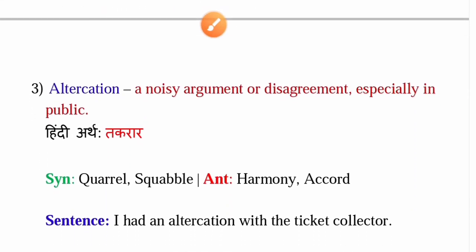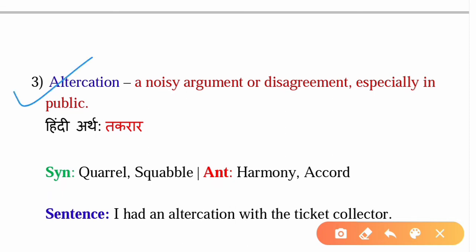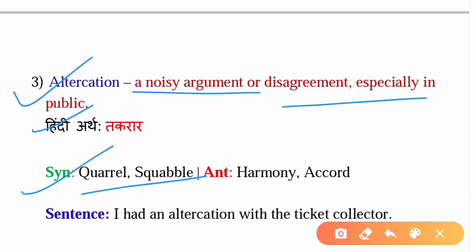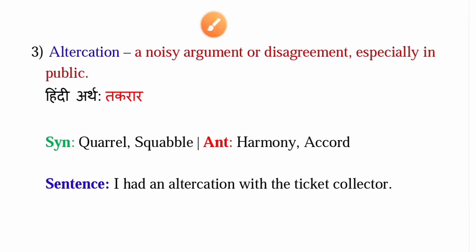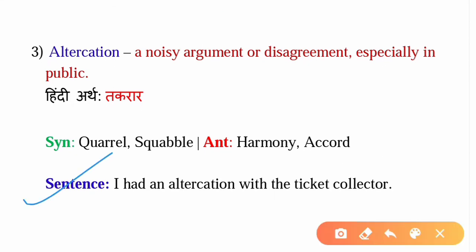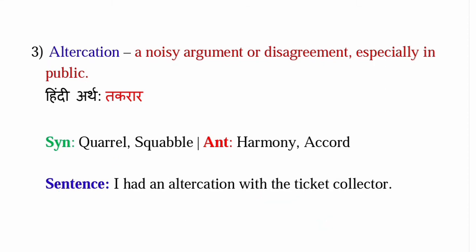The third word is altercation. It means a noisy argument or disagreement, especially in public. Hindi meaning for this word is takrar. Synonyms are quarrel and squabble. The antonyms are harmony and accord. The sentence that can be formed from this word is: I had an altercation with the ticket collector.